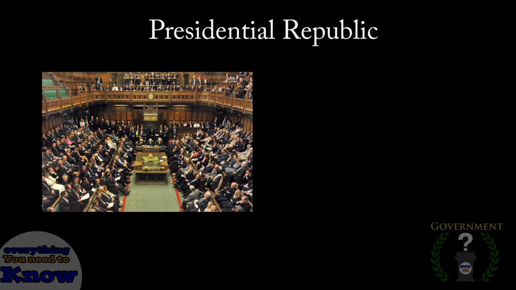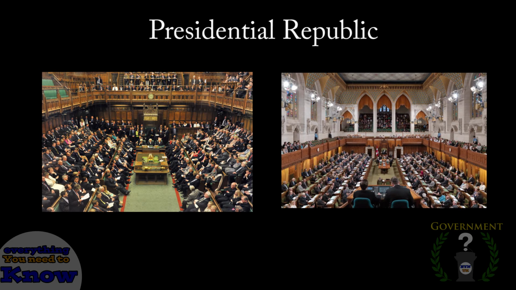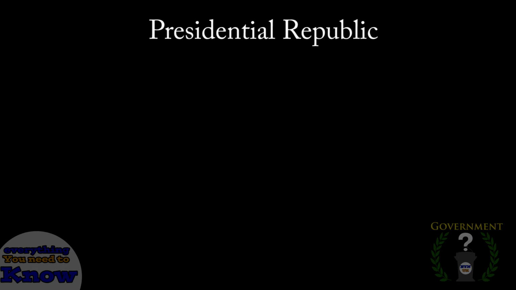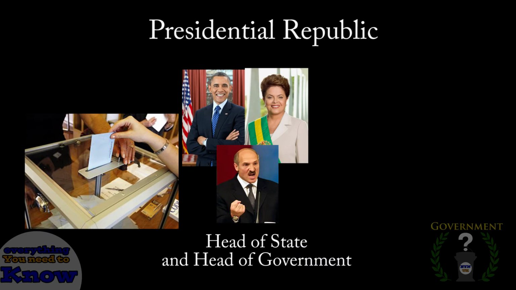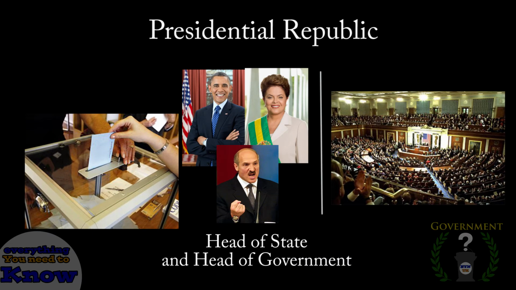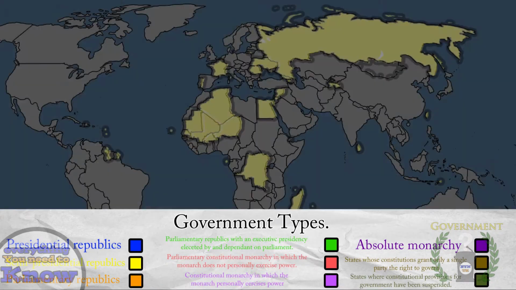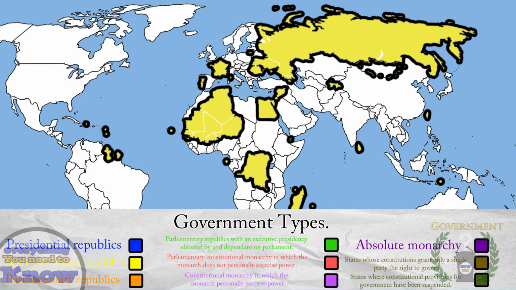Both of these problems are not present in a parliamentary republic, which we will see very shortly. But first, let's look at another type of presidential republic. So now that we know that the presidential republics are democracies that elect a president as their head of state and head of government who is completely separate from the legislative power, let's take a look at the next government form in the list, the very similar semi-presidential republic, in yellow.